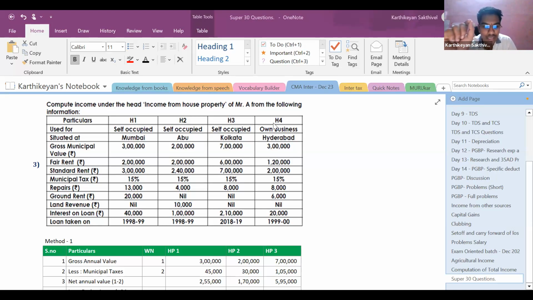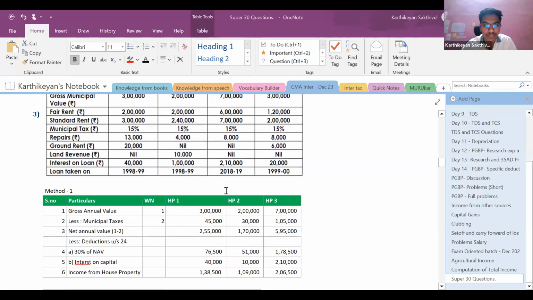For the benefit of students, I'm bringing it to notice. If not, I would not have brought this up. I'm telling you this so that if you have seen that, you don't write the wrong provision in the examination. Some error has happened. So what is required to be done is that two house properties are self-occupied and one house property is deemed to be let out. Right? So there are two methods to solve this problem.